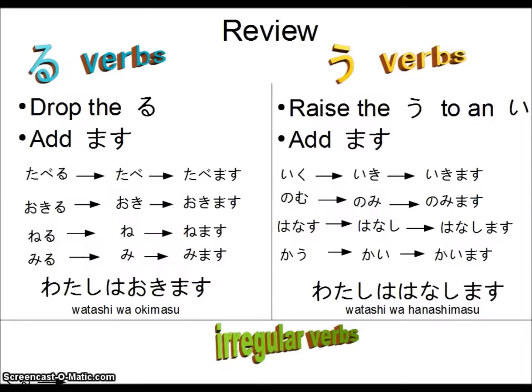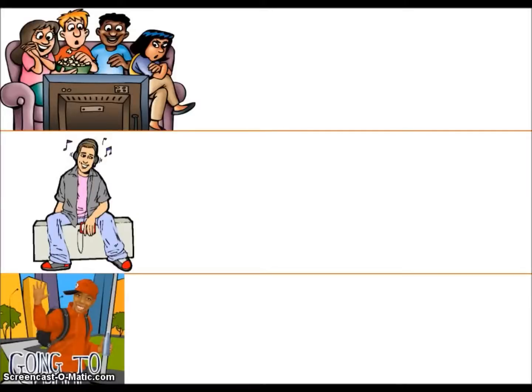So the irregular verbs, we learned about kuru, which means to come, and that changes to kimasu. Suru, to do, which changes to shimasu, and words that are related to suru, like benkyou suru, to study, become benkyou shimasu. So just a reminder, looking at these forms of sentences with objects in them, we have tomodachi wa